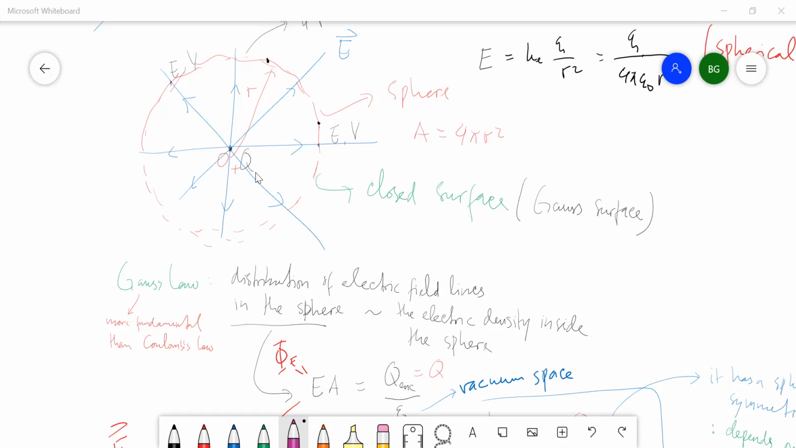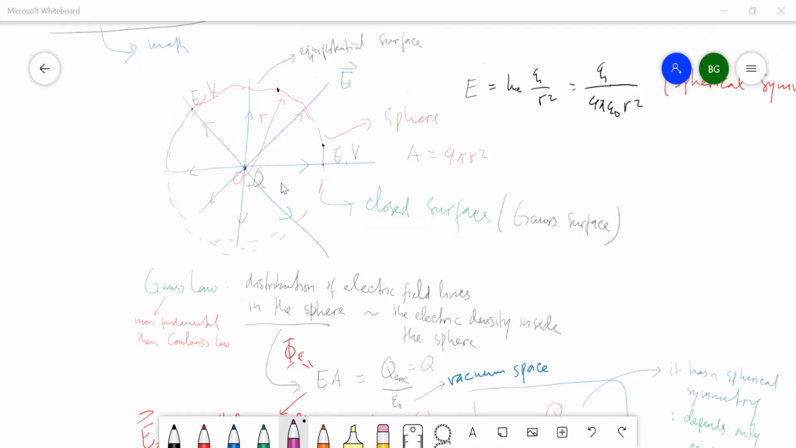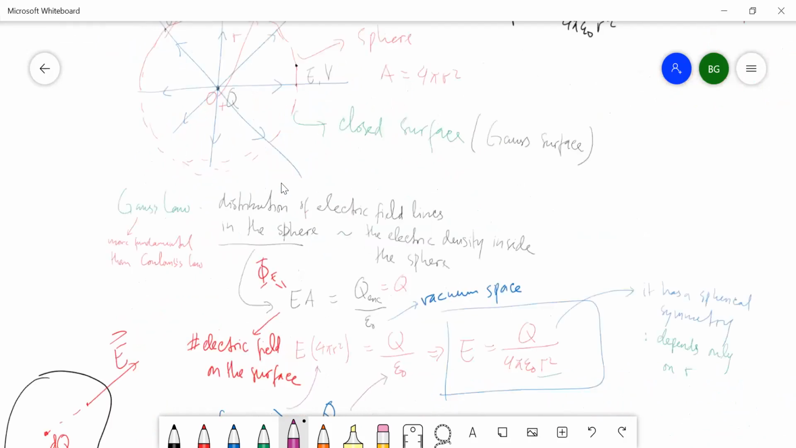The number is 1, so the magnitude is capital Q. This is what Q enclosed, ENC, means: the number of charges that are inside the surface, in this case the sphere. Okay, is there any question about this?